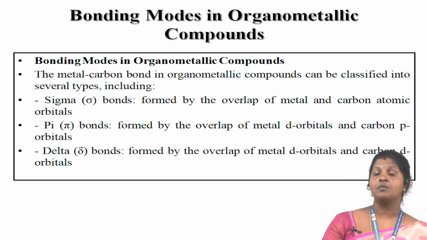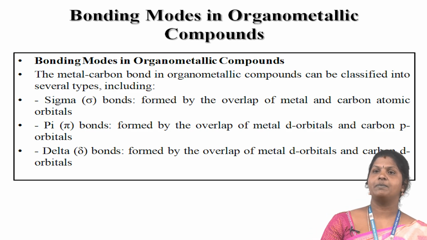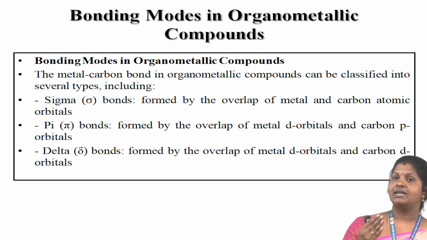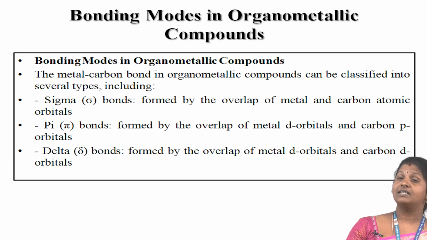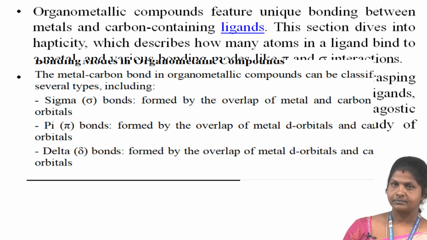Then the pi bond is formed by the overlap of metal d orbital and carbon p orbital. Then the delta bond is formed by the overlap of metal d orbital and carbon d orbital.